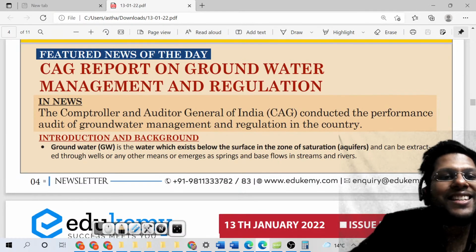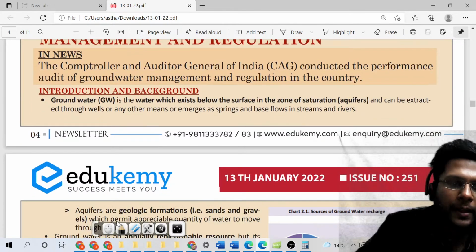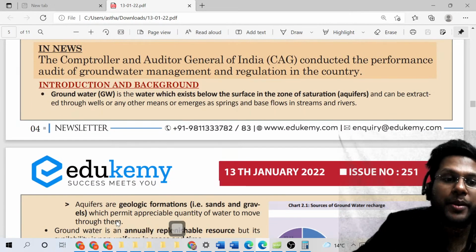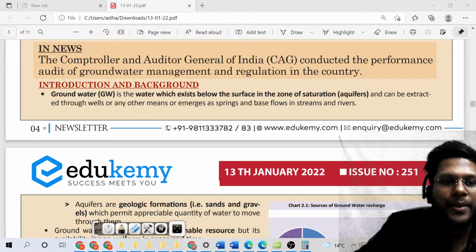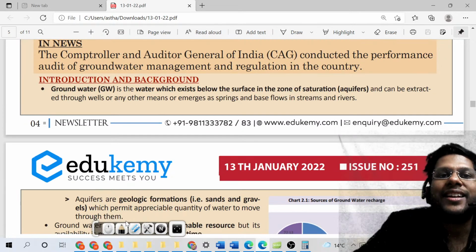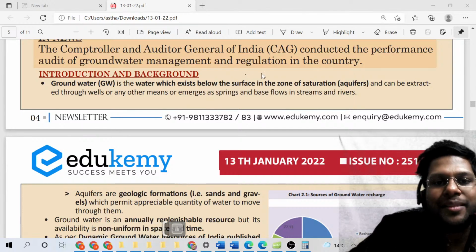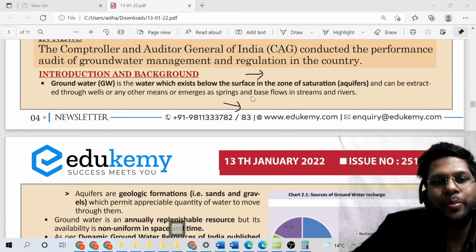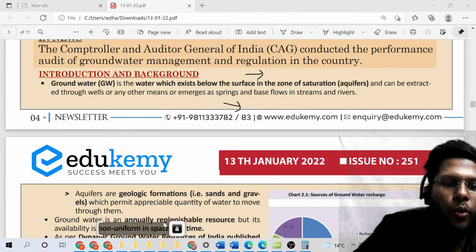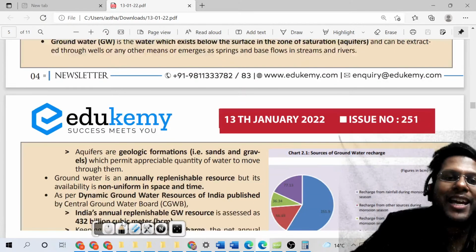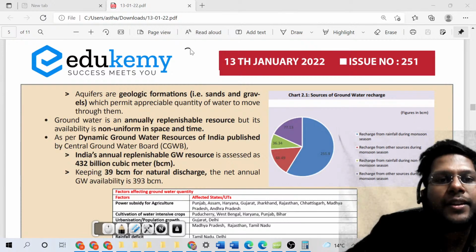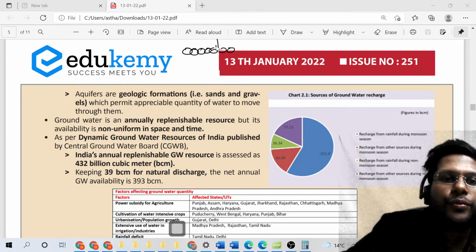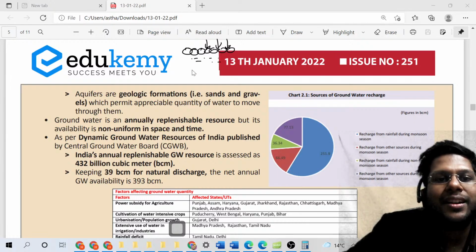All right. CAG report. So this report speaks about its review of the present level of groundwater, and also gives certain recommendations. But before we get into that, let me explain that groundwater is of two kinds. One is available just below the surface, and the other one is deeper, which cannot be exploited right now. So groundwater gets replenished in the seasons of rainfall. Aquifers are those places where we have the kind of rocks from where water permeates below the level, and then the water is stored at a specific place.